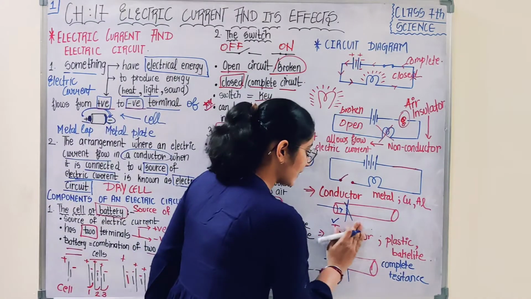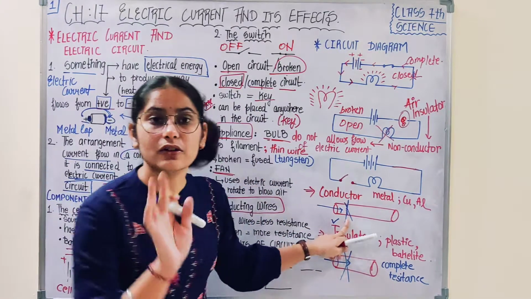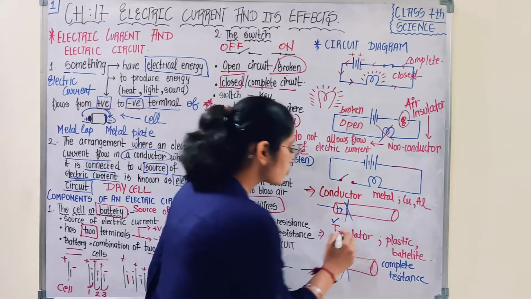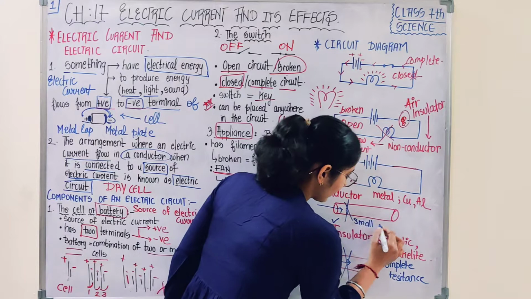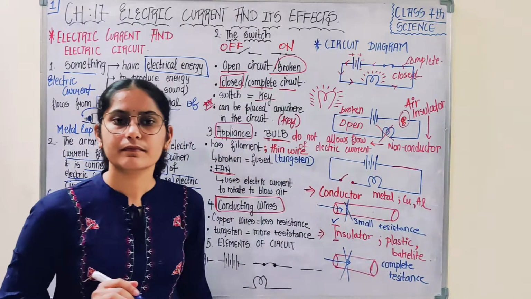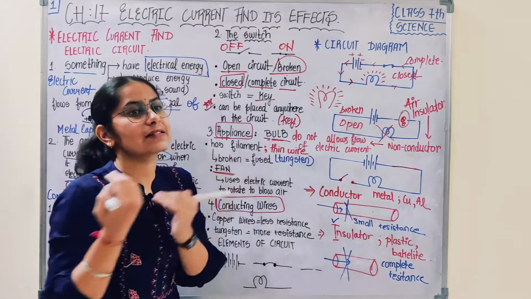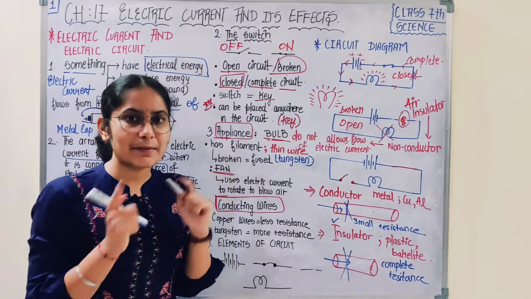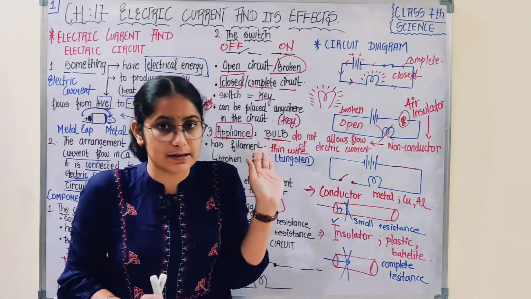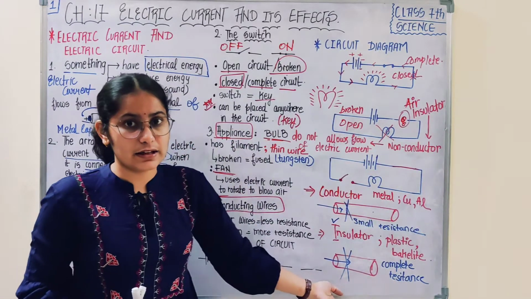But it is not that a conductor will not give resistance at all. It is not resistance free. No, it is providing resistance, but within limits. Okay, a small, very small resistance is offered by a conductor. Resistance, understood? Resistance means barrier. Barrier means we will not let the current pass. If a material says that I will not let the current pass through me, that means it is completely disallowing the current. That means it is an insulator.